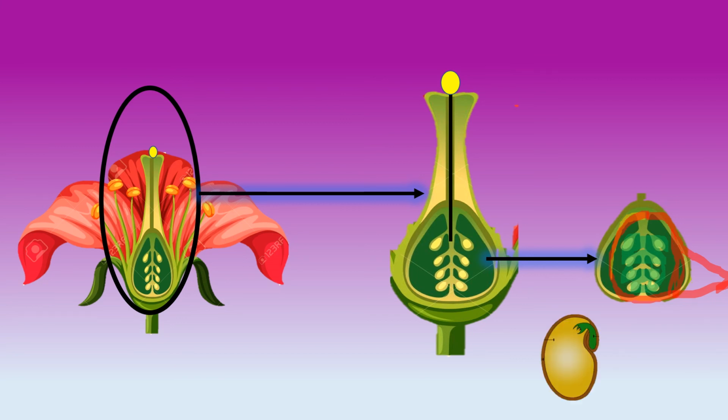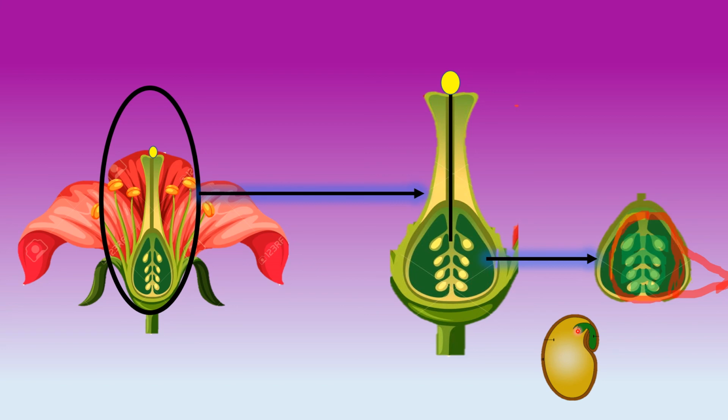Now see here, what will happen? Now, children, when the seed and the fruit form, the petals will fall down. What will be left? Only the fruit part. The flesh part will be the ovary, and the seed will be the ovule.